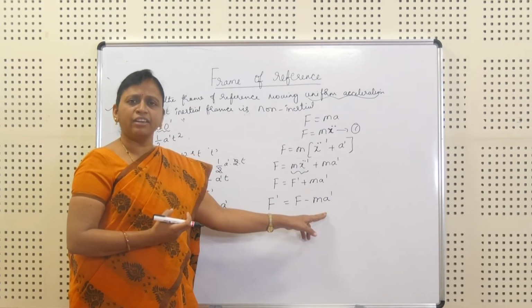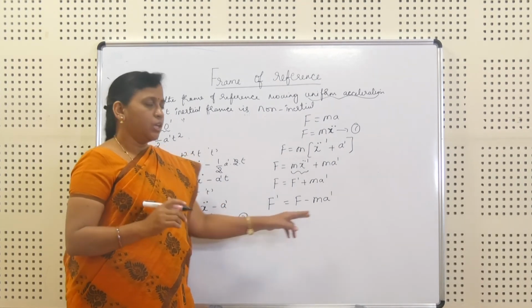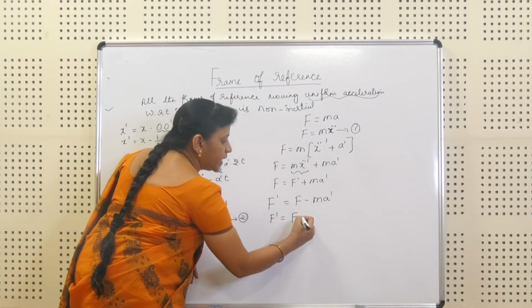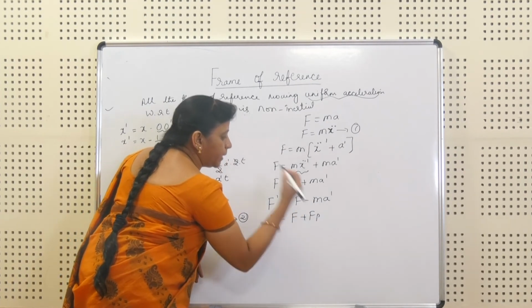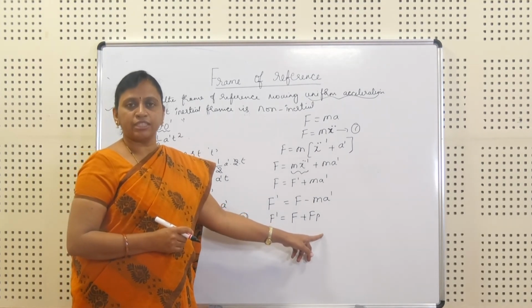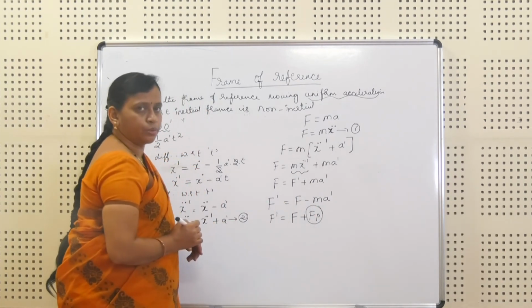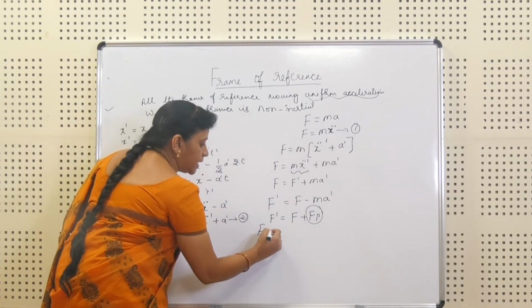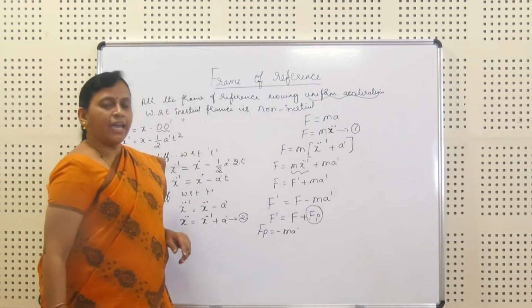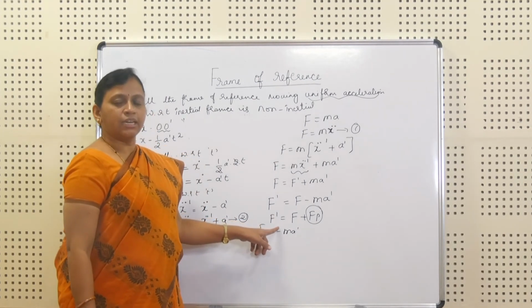This force has a direction opposite to acceleration. So I'll write this equation: F dash is equal to F plus Fp. Pseudo force is represented as F suffix P. This is the pseudo force, where Fp is given by the equation minus M into A dash.